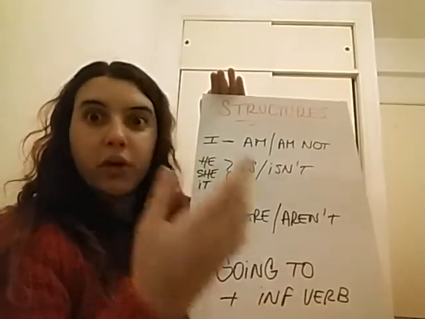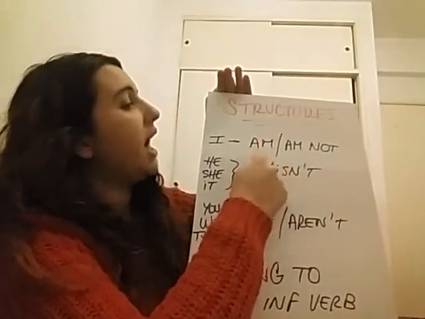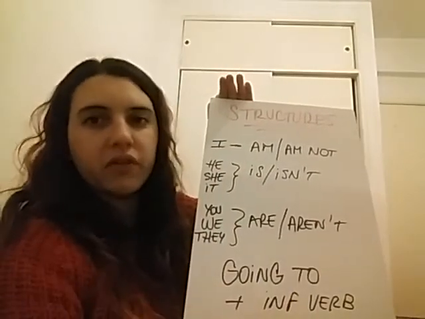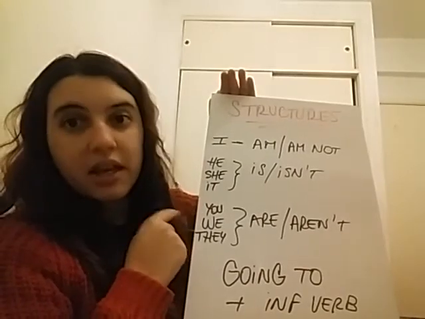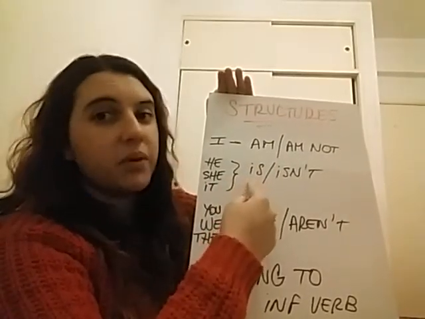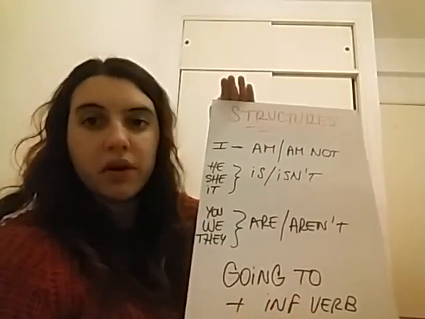Okay? And for the questions, we're going to start with the verb to be and then the subject and then the going to plus the verb in infinitive. Okay? Lo mismo para he, she, or it. En una pregunta empezamos con la palabra is, then we write the subject and then the going to plus the infinitive verb.